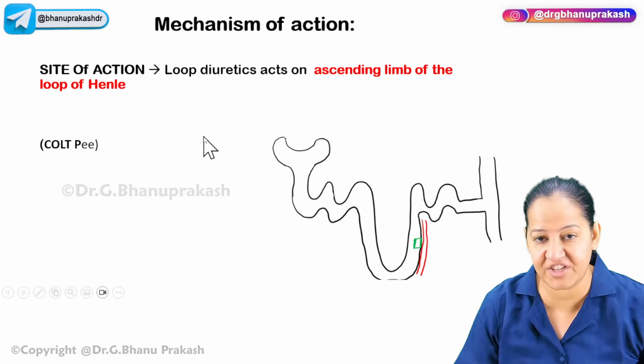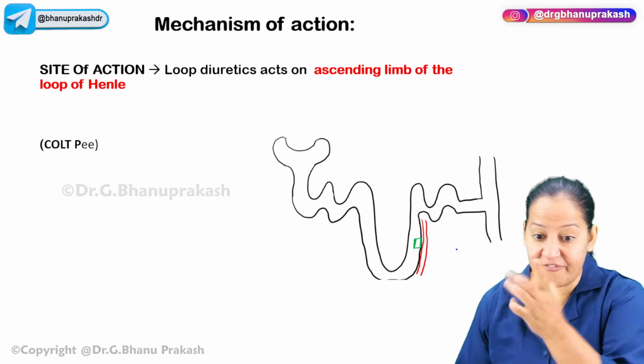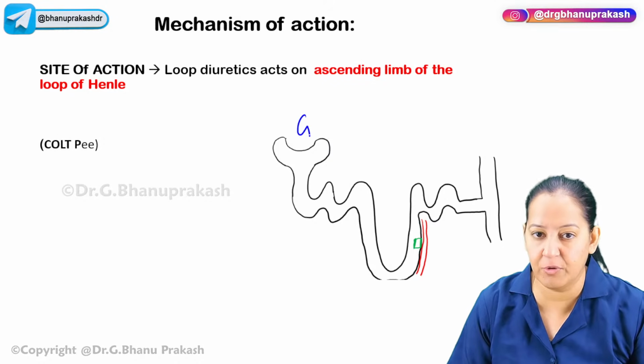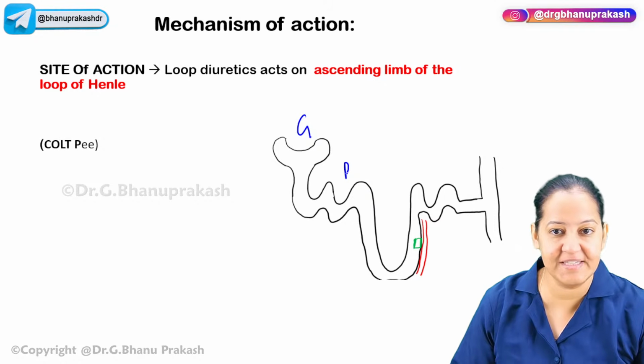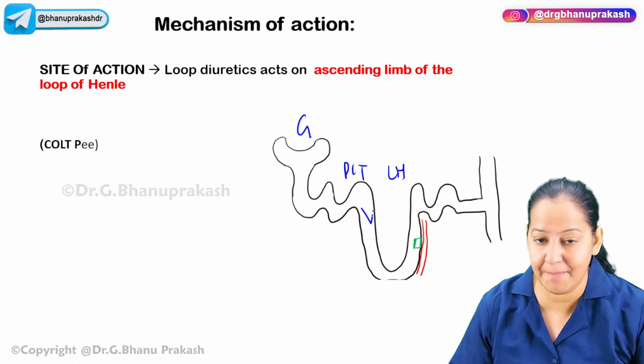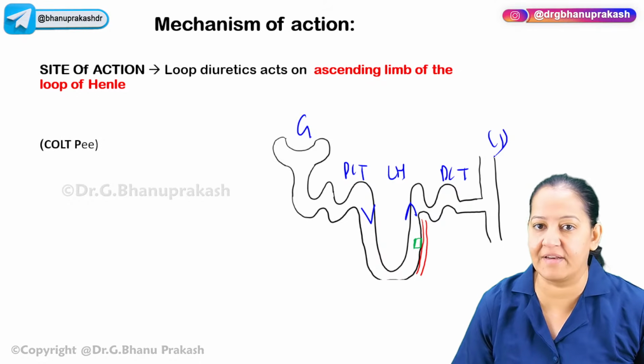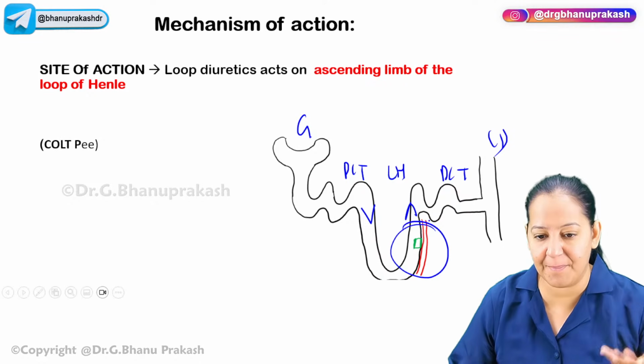Tell me the mechanism of action. Before that, tell me the site of action. In the entire nephron, where do they act? Do they act in the glomerulus? Say no. Do they act in the PCT? No. Do they act in the loop of Henle? Yes. Where? Descending limb? No. Ascending limb? Yes. Not in the DCT, not in the collecting duct. So this is the site of action. You can apply your mnemonic now.